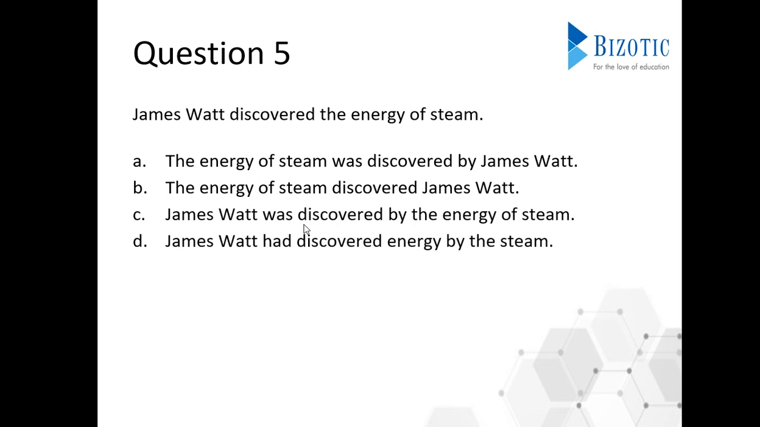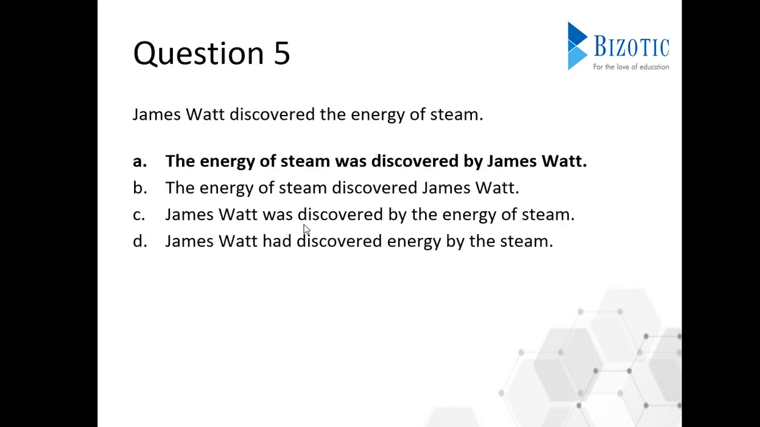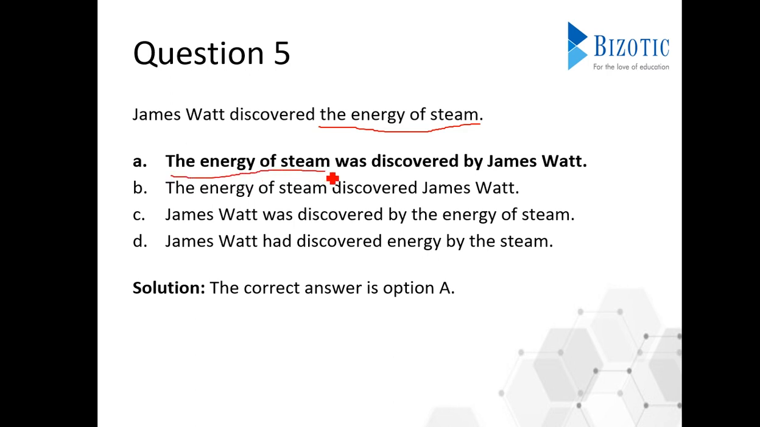Now, this is a very easy question because it's just the replacement of some of the words. That's it. James Watt discovered the energy of steam. So, just by replacing the subject and object, we get the answer, which is option A. Because here, this part should come first. The object should come first in the passive form. So, the energy of steam. It's right here, and then was discovered.